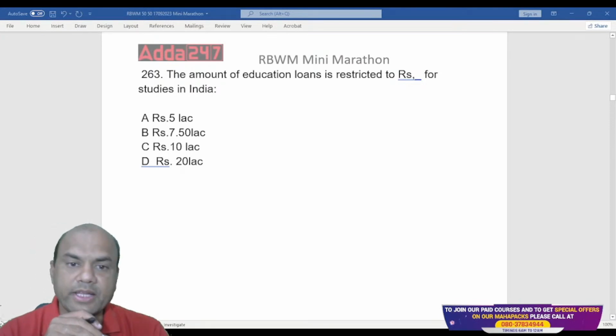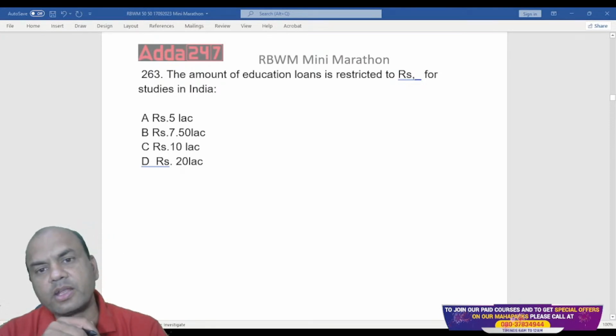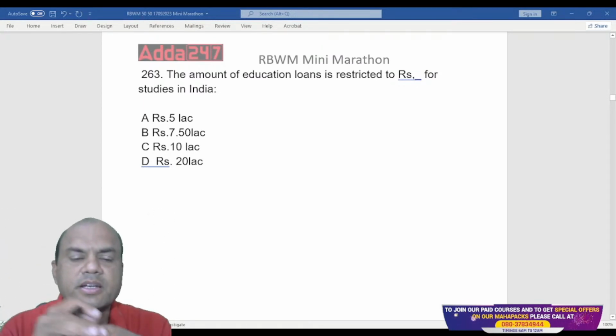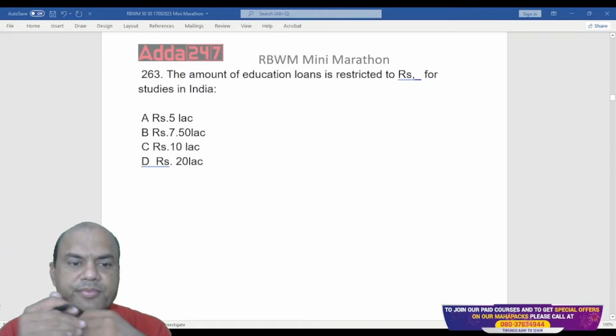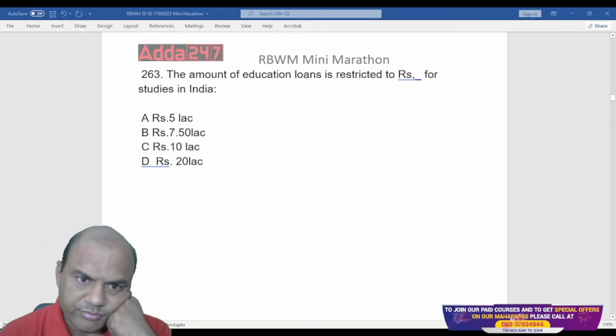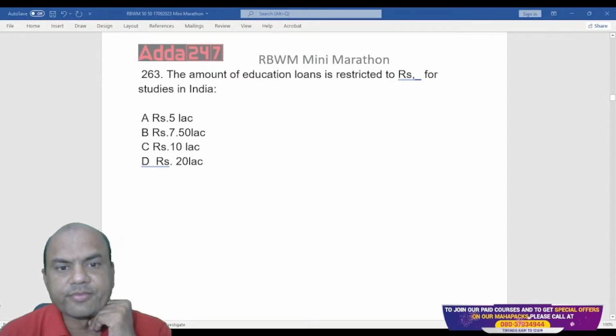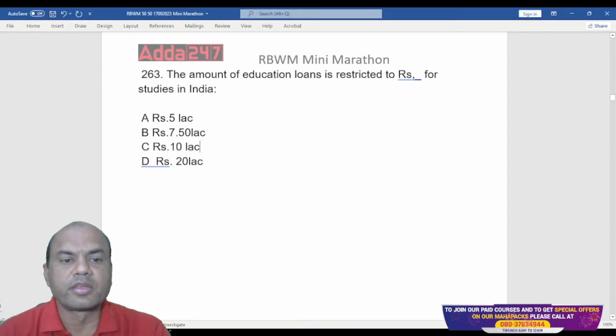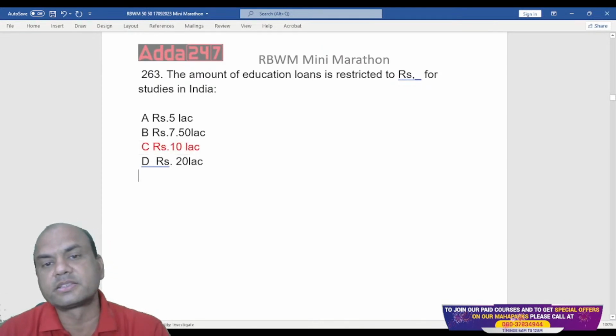It is 5 lakhs, 7.5, 10 or 20. Answer it, everyone. Oh, here we are talking of India. For India, it is 10 lakhs. For education loans within India, it is 10 lakhs.